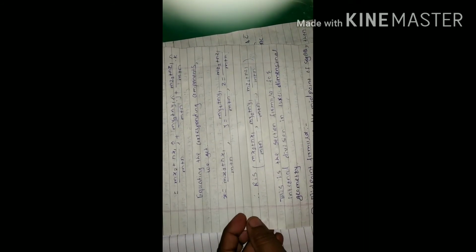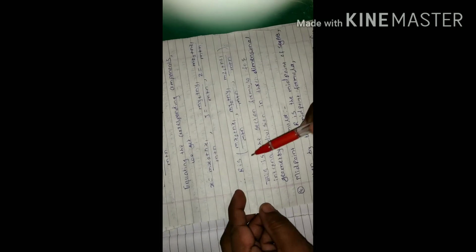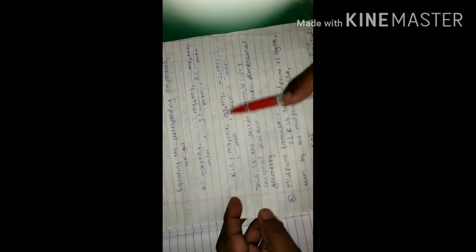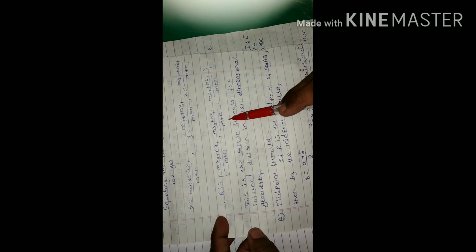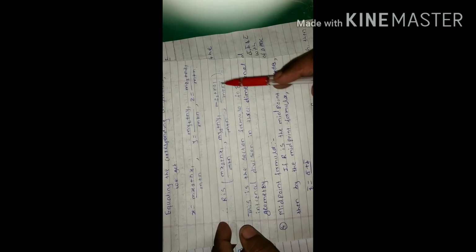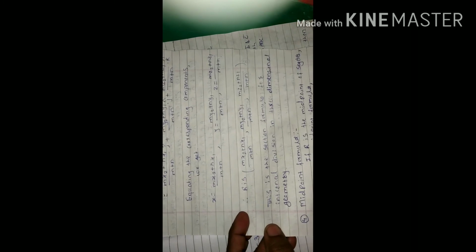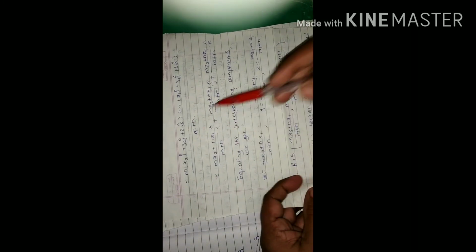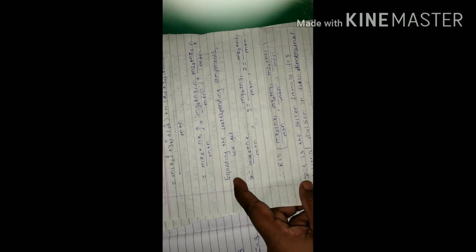Then we put the values and we get the final result: the point R is (mx2 plus nx1) divided by m plus n, (my2 plus ny1) divided by m plus n, and the value of z is (mz2 plus nz1) divided by m plus n. When we take the addition, take the common term, keep the remaining terms in brackets and equate the corresponding components, we get the value of r. This is the section formula in three-dimensional geometry.